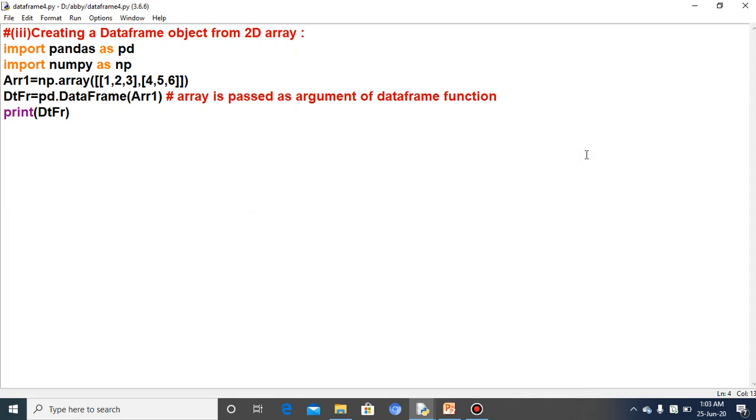Today we have learned 3 different ways of creating the data frame. In the next video we will see the remaining 2 ways of creating the data frame.